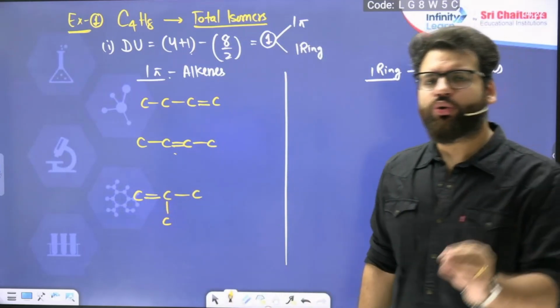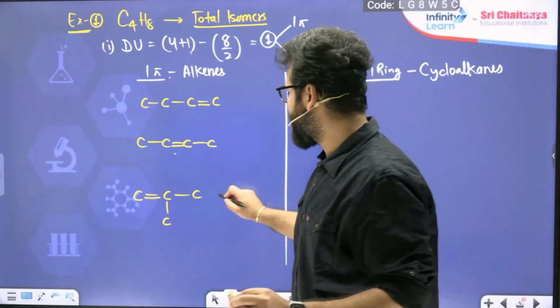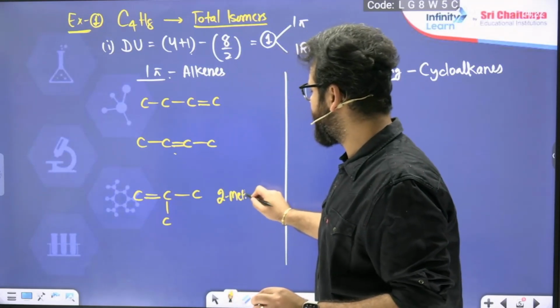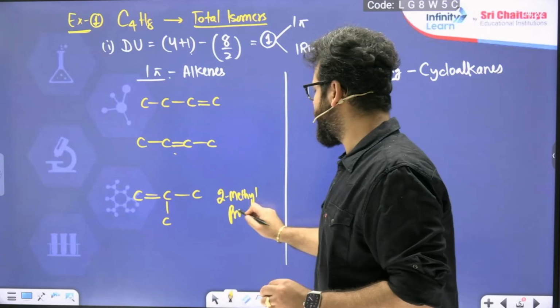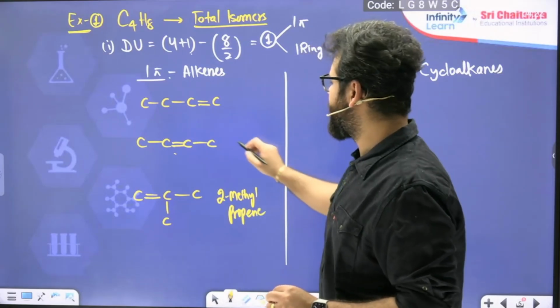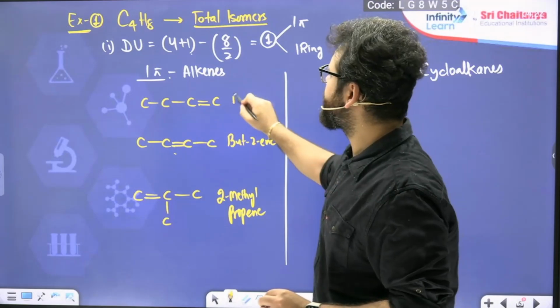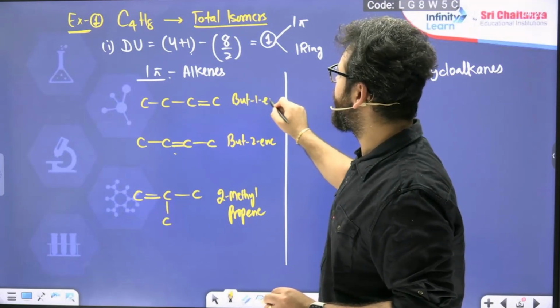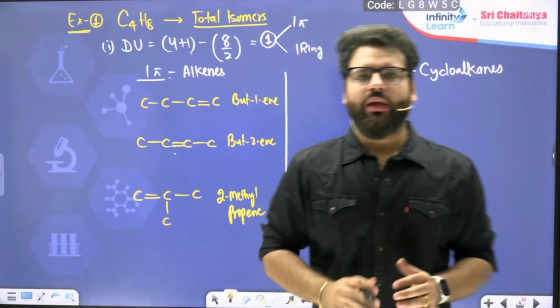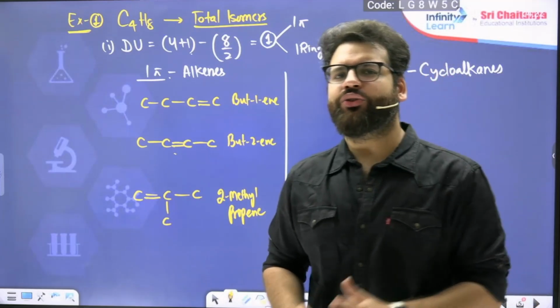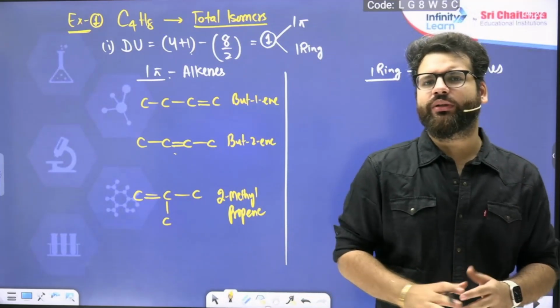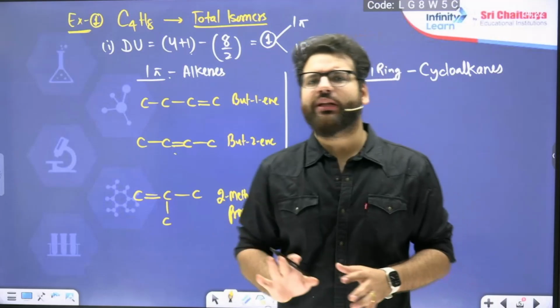It will be 2-methylprop-1-ene, 2-methylpropene. This is but-2-ene. This is but-1-ene. Okay. If the question has asked you just the structural isomers, 3 open chain structural isomers will be there,